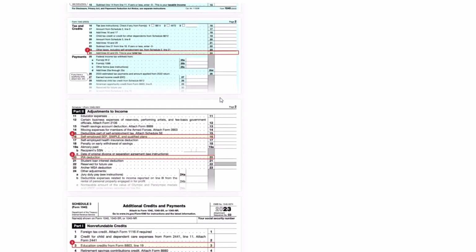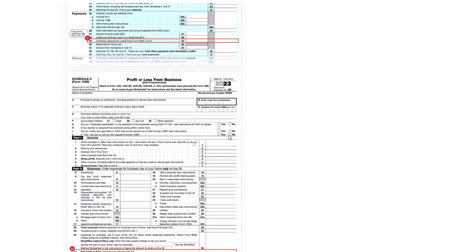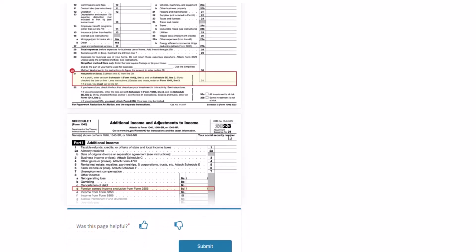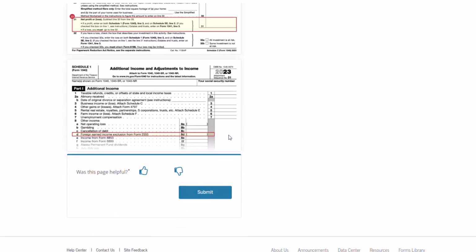If you are a foreign tax filer, you'll need to convert the currency to US dollars and try to align your foreign tax return with the questions on the page. You should be prepared to follow up with the college to provide additional information.